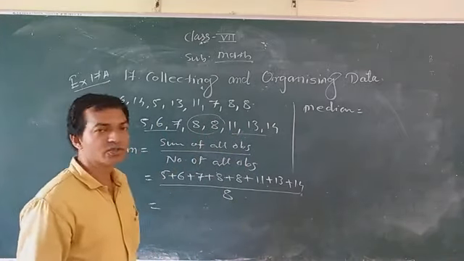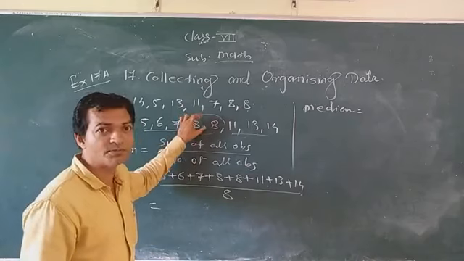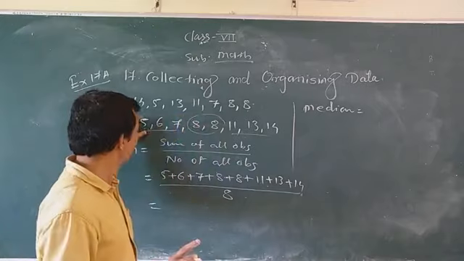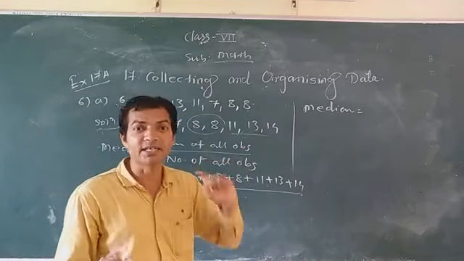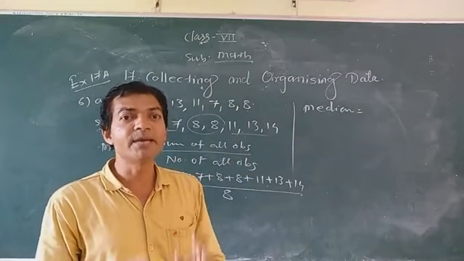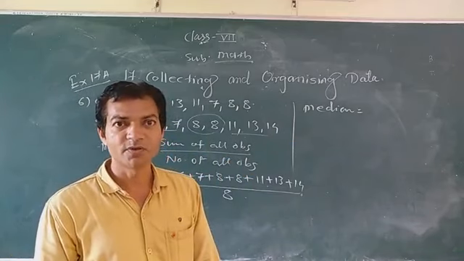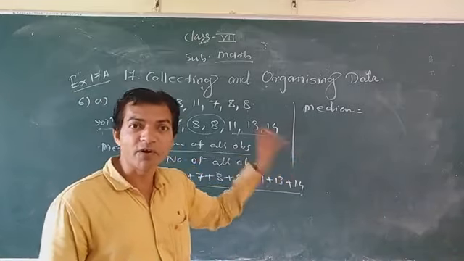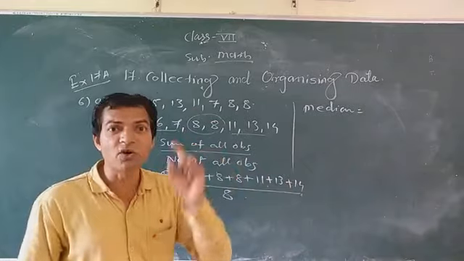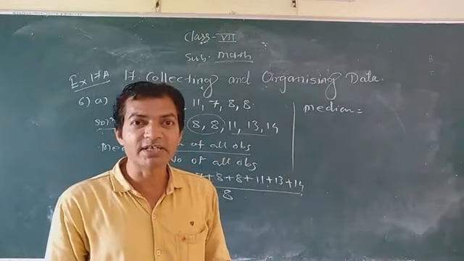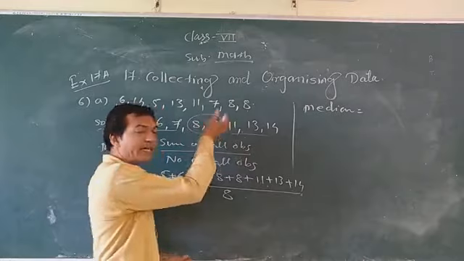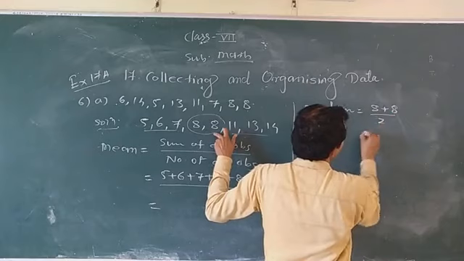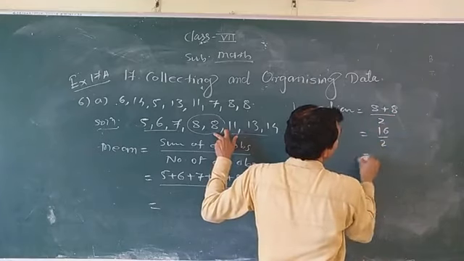Middle value is 8. So what do you have to do? You have to find the average of these 2 numbers. If there is an even number of numbers, here a total of 8 numbers, 8 is an even number, so you get 2 middle values. When you get 2 middle values, how to find the median? You have to find the average of these 2 numbers. How? You add these 2 numbers and divide by 2. So 8 plus 8 is 16, divided by 2, you get 8 only.